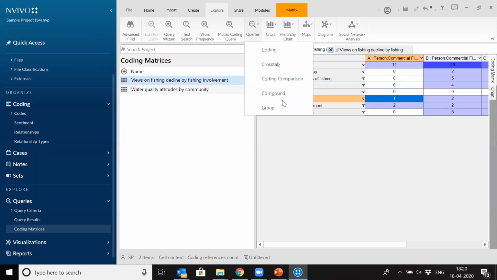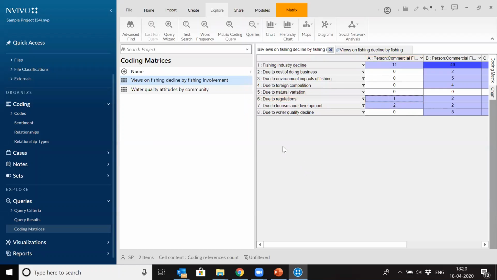Coding compound query is when you combine 2 or 3 queries together. So you say you want to combine text query and coding query together. So you can use the compound query this way. I will not go into that because it will take a long time. I will just directly go to social networking now, how to capture the social networking data.